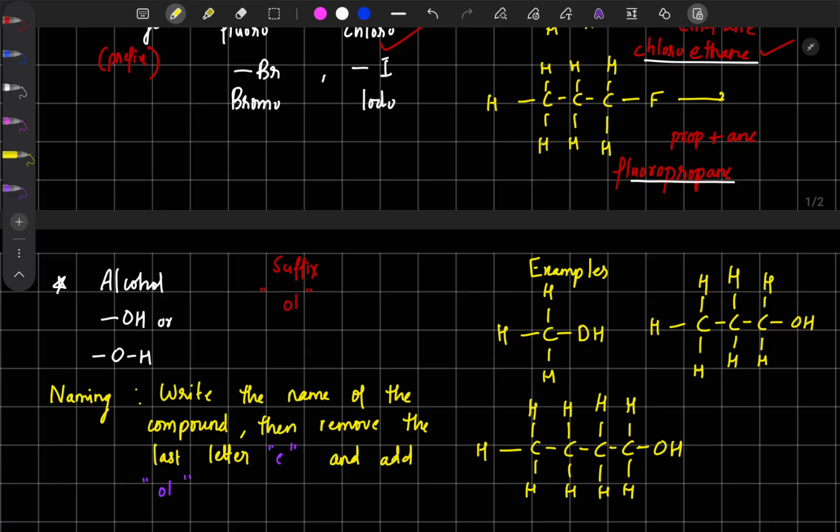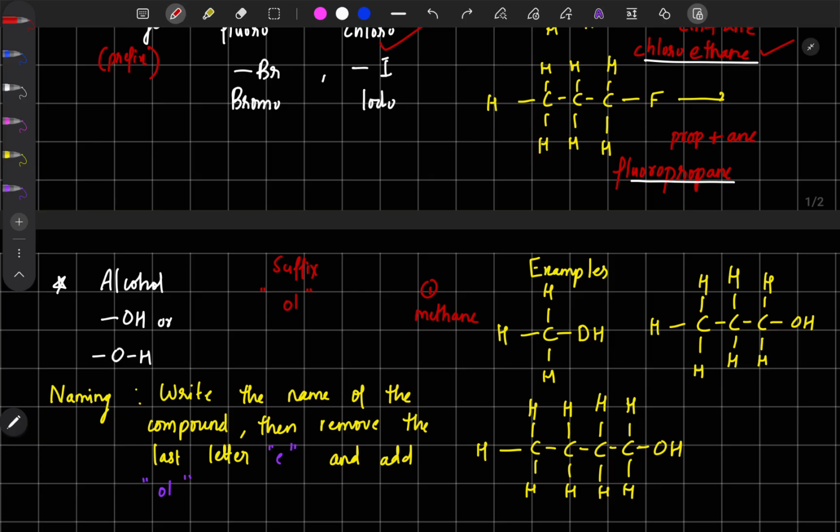Okay, so the solution is, let us start with the first one. Our first step is identifying the number of carbon atoms and getting the root word. Only one carbon in the first compound. So that means meth, and meth will always come with ANE. So we can rewrite the name as methane. So we got that: write the name of the compound.